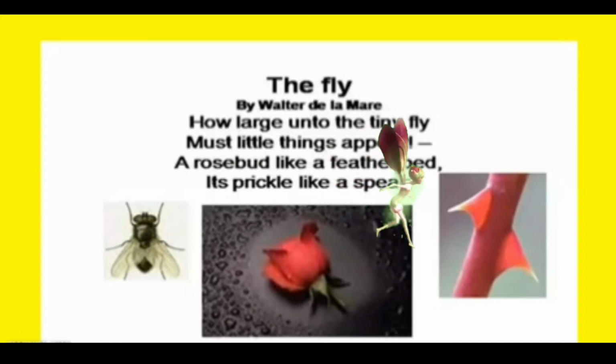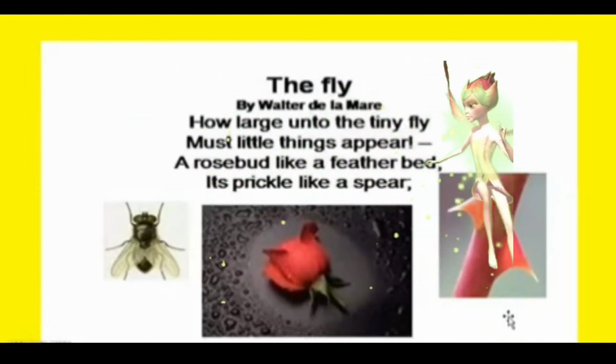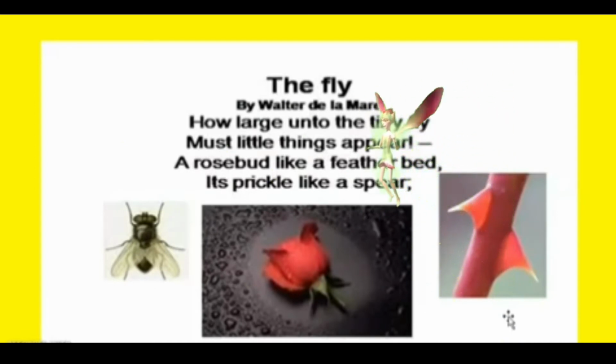But the prickle of the rosebud, that is the thorn of the rosebud, which you can see over here, the thorn would be just like a spear. Why? Because the size of the thorn would be very, very big for a fly, isn't it? For us, it is really tiny. But for a fly, a thorn could kill him.